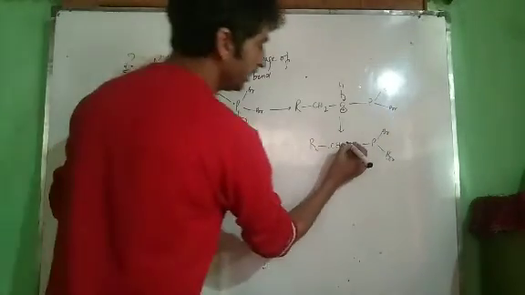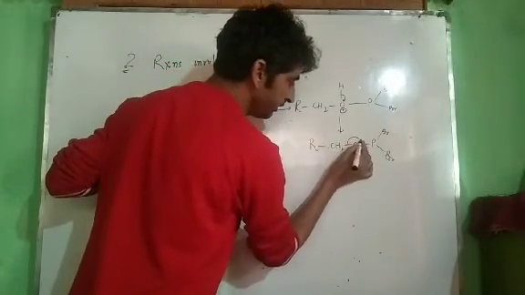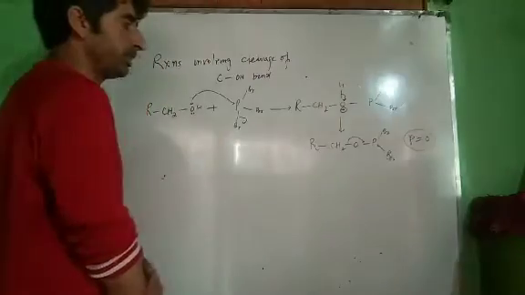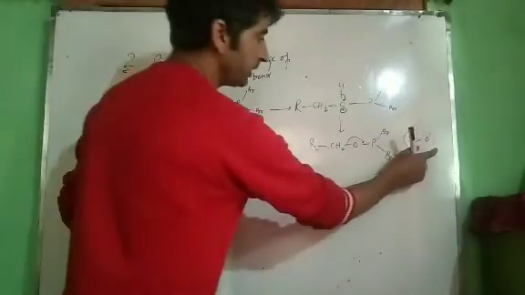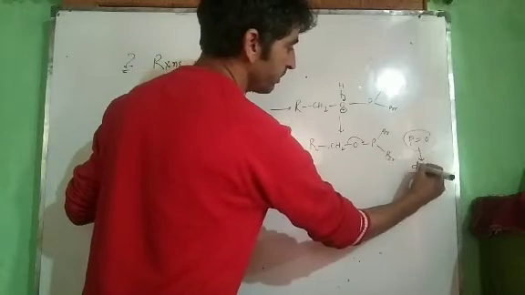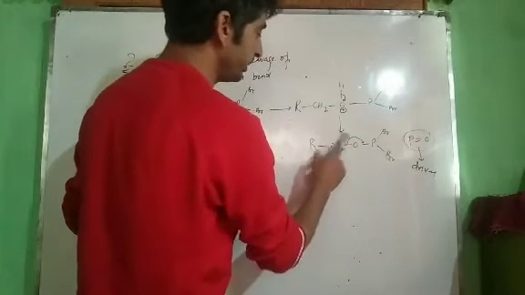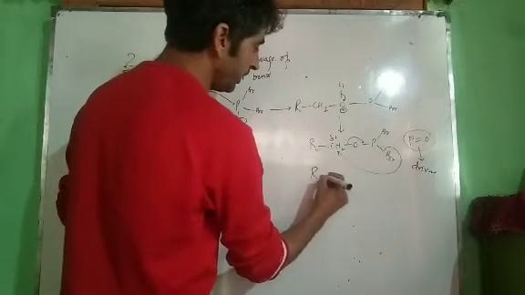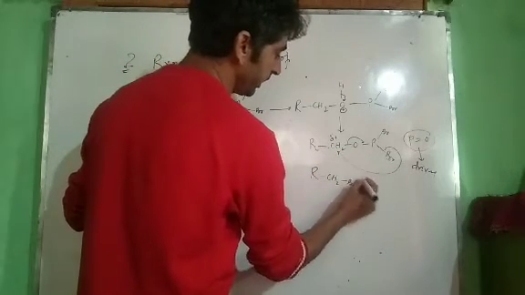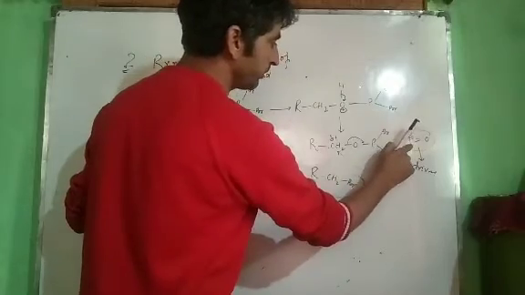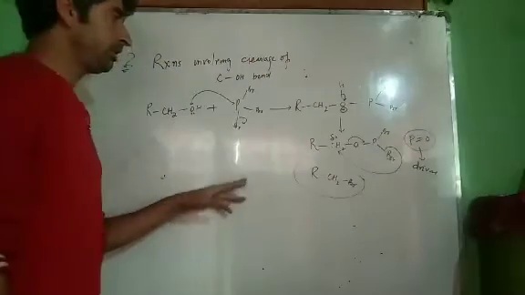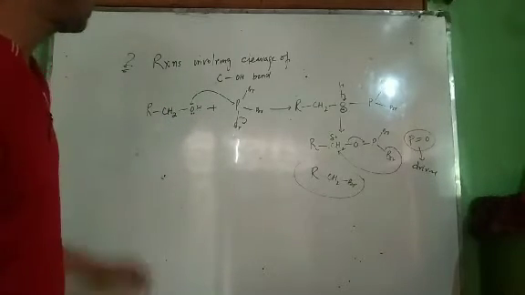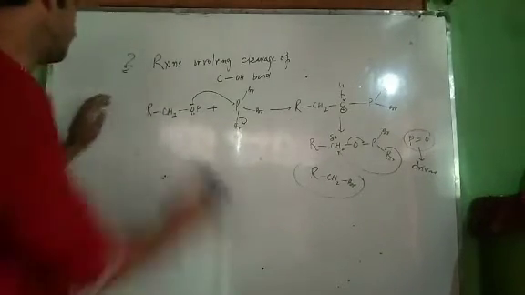Now see what happens. This bond breaks towards this side. It will result in the formation of P double bond O, the stronger bond, a very strong bond. The formation of this very strong bond is the driving force for this reaction. Therefore, this becomes positively charged. Bromine negative attacks over here. We get RCH2Br. This is the mechanism of the reaction. The driving force of this reaction is P double bond O. Actually, this is a concerted reaction. This whole reaction takes place in one step. Such reactions are those which take place only in one step.